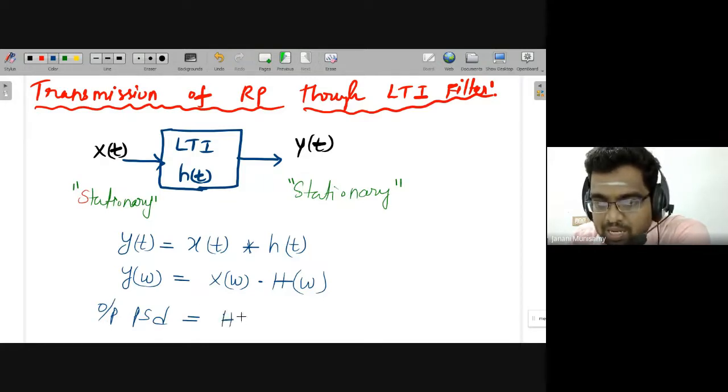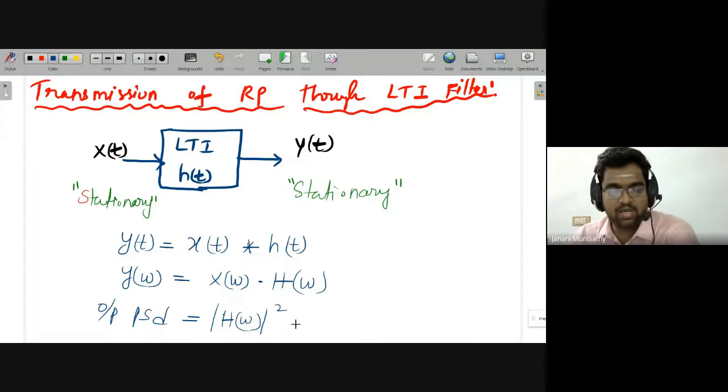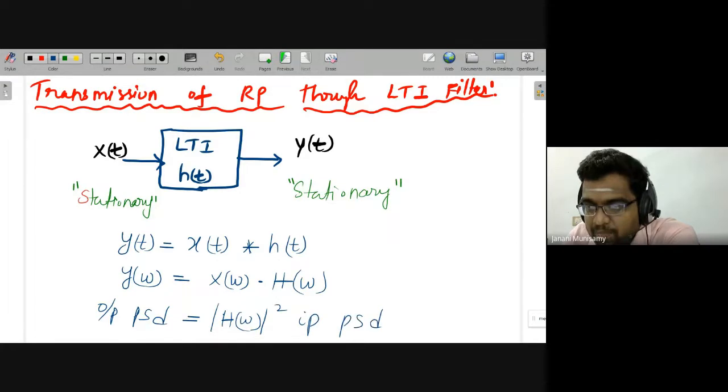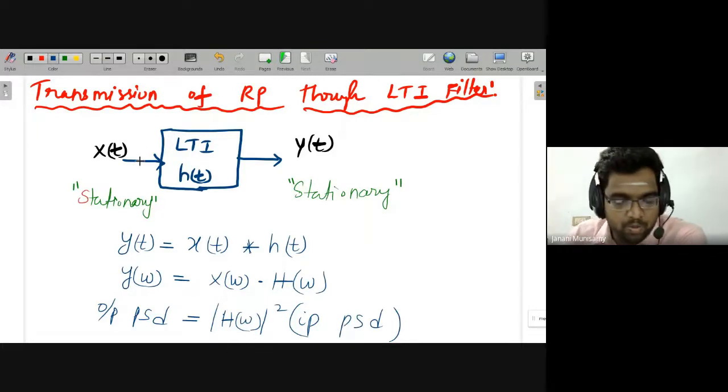The output power spectral density is the magnitude of H of omega squared, where H of omega is the Fourier transform of h of t. You have to square it because H of omega is in the amplitude domain, but once you talk about the power domain, we have to square. So output power spectral density is equal to the system transfer function squared times the input power spectral density.